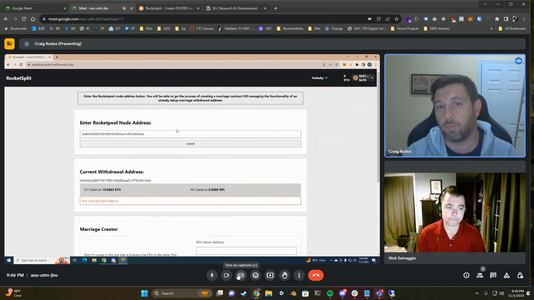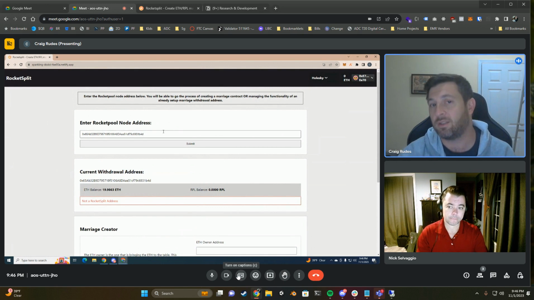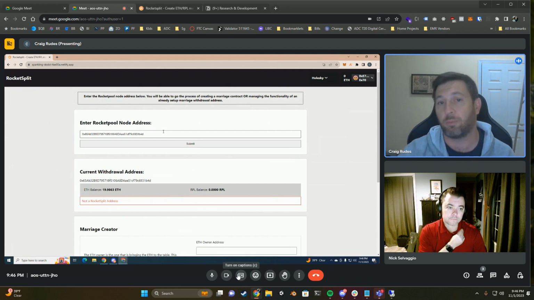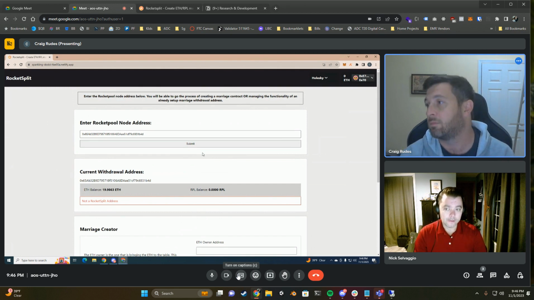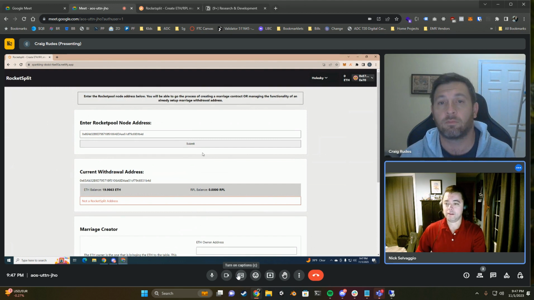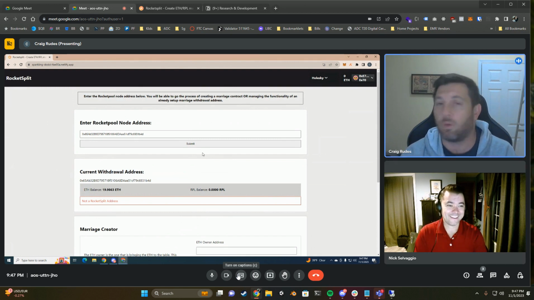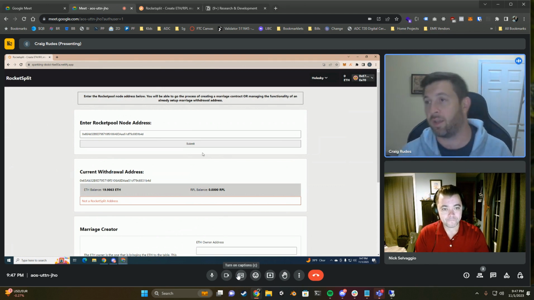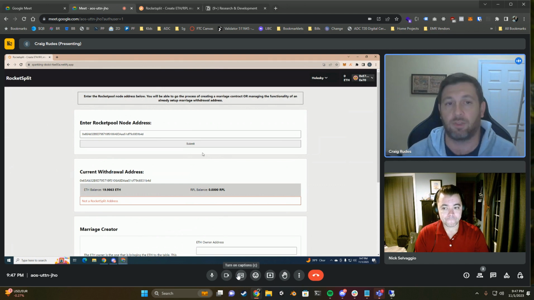Yeah, and I like your proposal that if it recognizes that the node address and the withdrawal address are the same, we put up a little reminder box. Yeah, because the problem here, right, is that in order to change the withdrawal address, we need to sign a transaction from the actual node address. And we don't want to ever suggest that people put their node address into their MetaMask, right? That's not good security. Exactly.